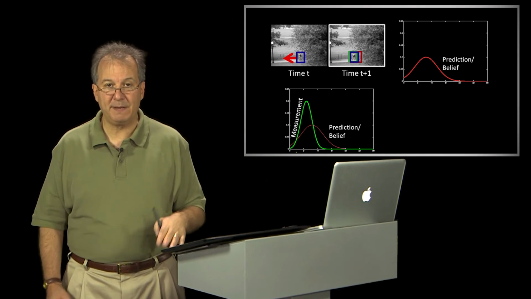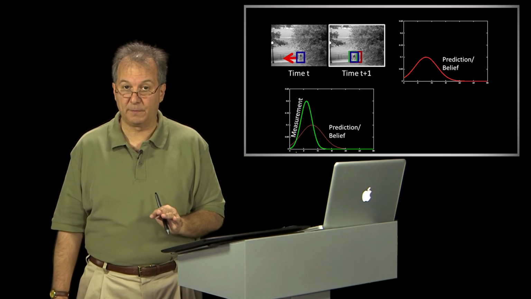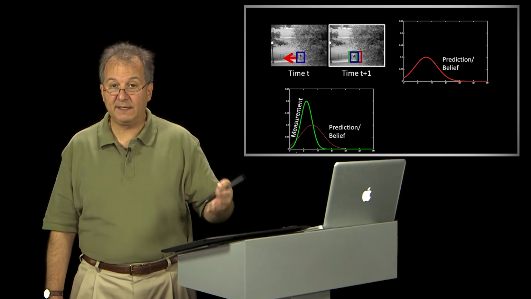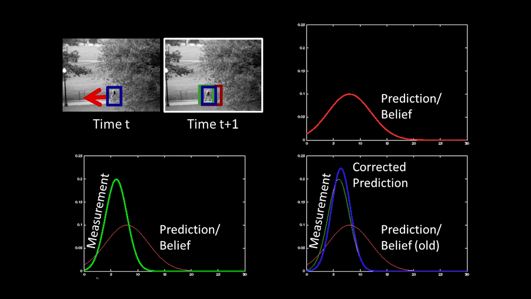For now, you can think of a measurement that's just a little bit noisy. It gives me some bounds on where the person probably is. And then finally, taking that prior belief or prediction and the measurement, I come up with what's referred to as either a corrected prediction, final estimate, or the technical term, the posterior distribution, as to where I think the person is. And that's what's shown in blue. So I go from a prior or an old belief to a measurement to a new belief.